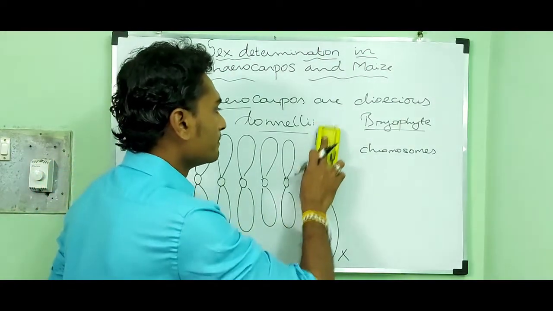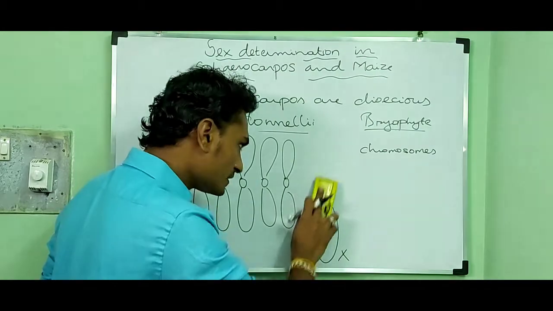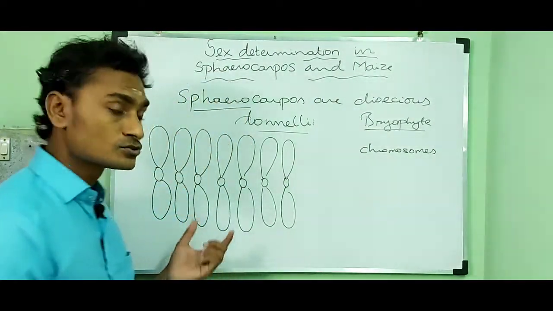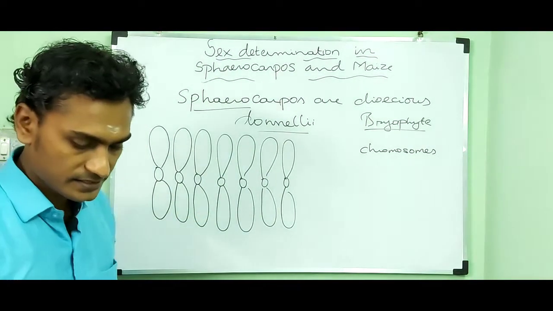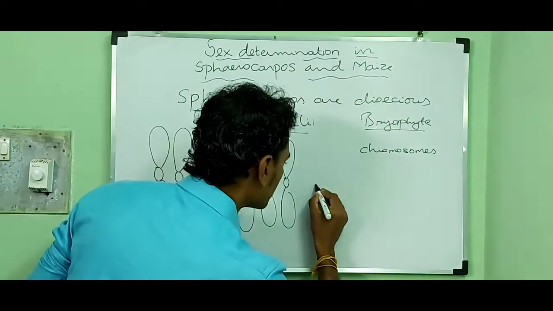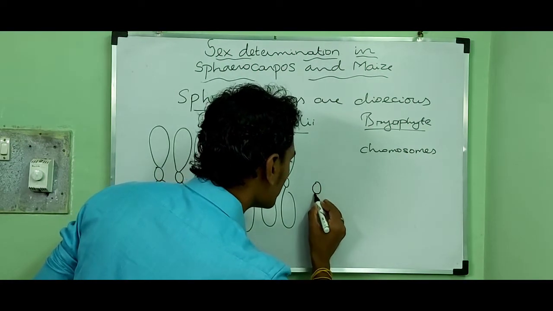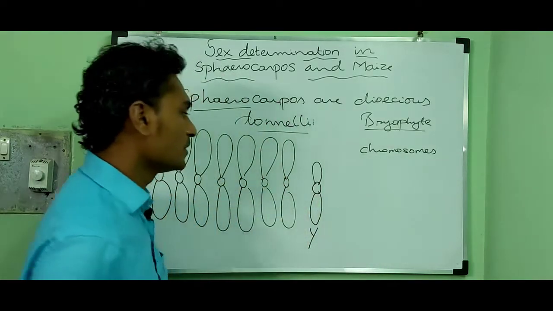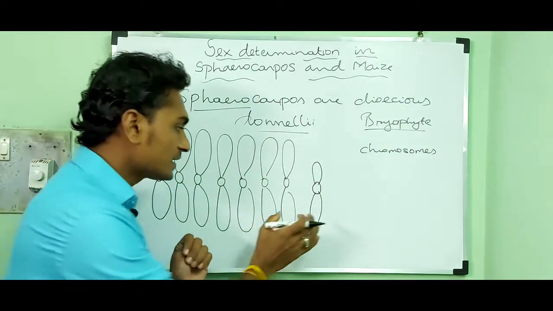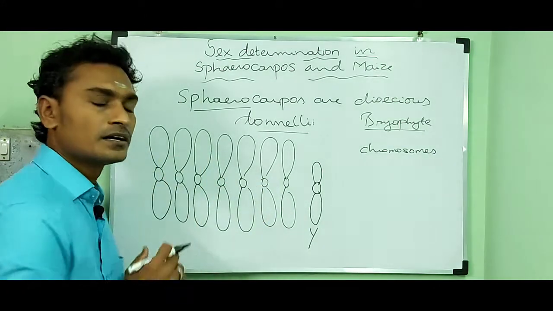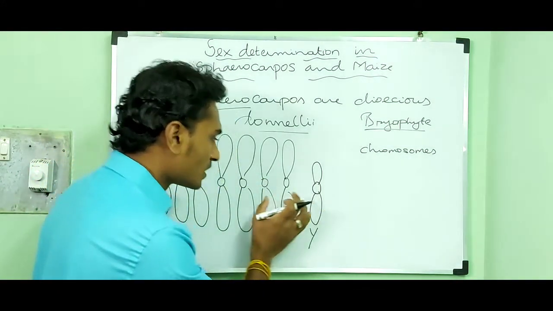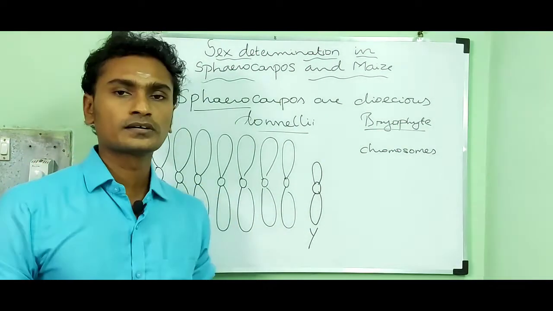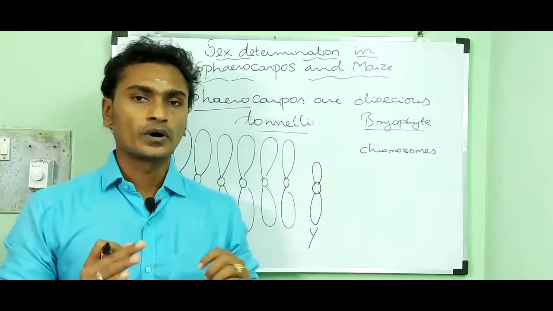In male gametophyte, again it contains 8 chromosomes. 7 autosomes are similar in size, but the 8th chromosome, that is the sex chromosome, is the Y chromosome. It is comparatively smaller than the 7 autosomes, and that chromosome is called Y chromosome.